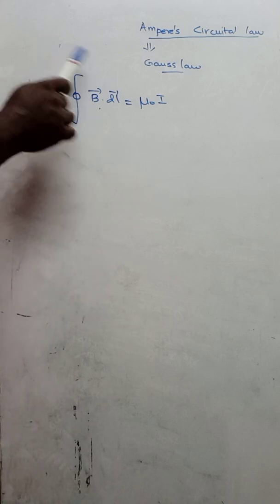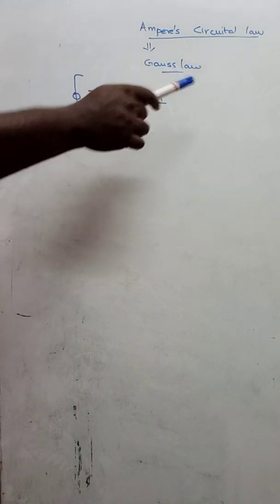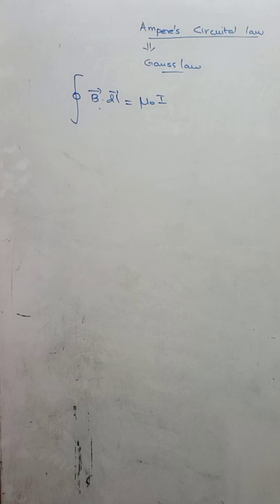If it is a medium, then instead of taking mu naught, we have to take mu, the permeability of the medium. And for air, we can take it as mu naught. The mu naught is nothing but the magnetic permeability for air.